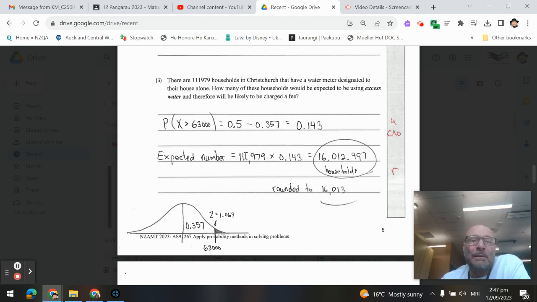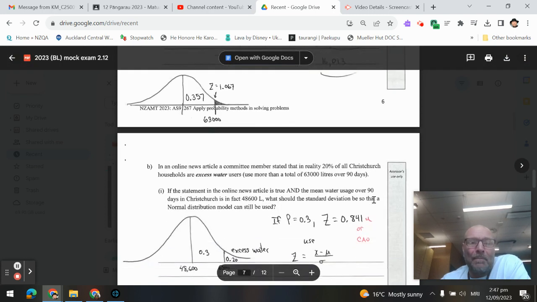Take that and times it by the 111,979 households, and we get 16,012 and 9.997. You can round that to 16,013. Correct answer only for achieved, the full thing with the working for a merit.